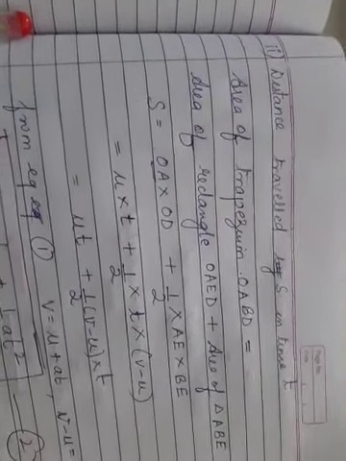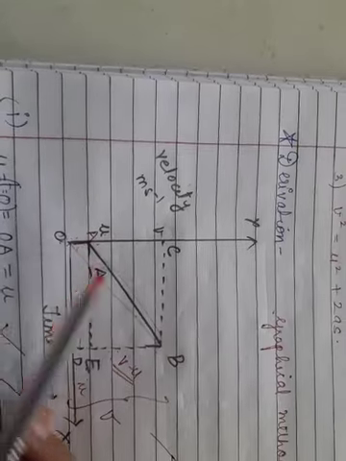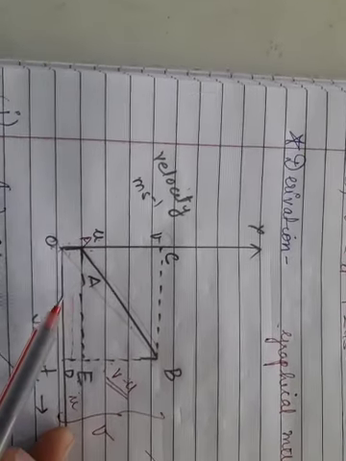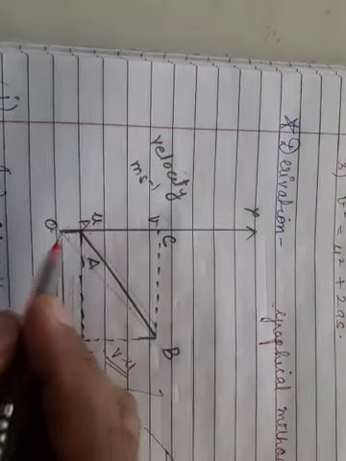Now the second one is finding the distance traveled, that is S, in time T. Now just see over here. Here we are first going to find the displacement. As I told you, how are we finding displacement? By the area enclosed, right? We find the area enclosed by the figure. So which will be the area?